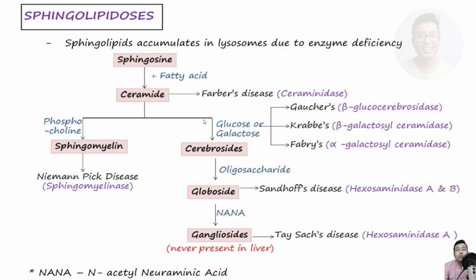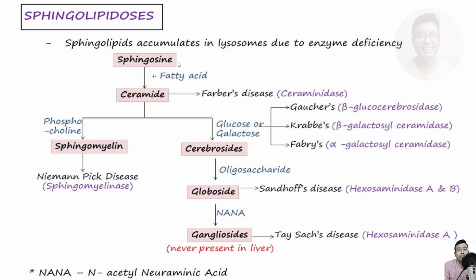Next, we go on to sphingolipidosis, meaning sphingolipids and the diseases. Okay, this chart is very exhaustive, and as a first year student, I agree it's very difficult to remember all of these. But if you are going for NEET PG, trust me, these are hot areas and questions will be set from these areas mainly. So you need to remember the name of the disease and the enzyme that is deficient. Okay, so let's look at the whole flow chart and analyze it.